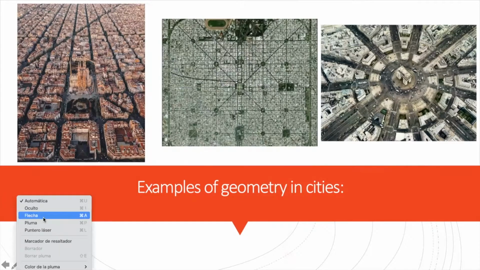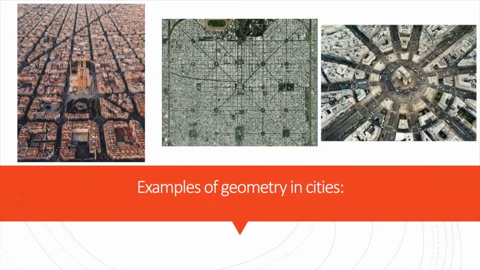And as we can see here in these cities, we can recognize some geometric shapes. In this case, we can see, for example, a circle. Here we can see different triangles, for example, one here, another one here, then we have another one here, and here, of course, we can recognize different squares. We have one here, we have another one here. So this is how geometric shapes are in our society.